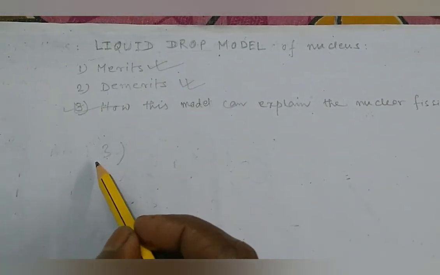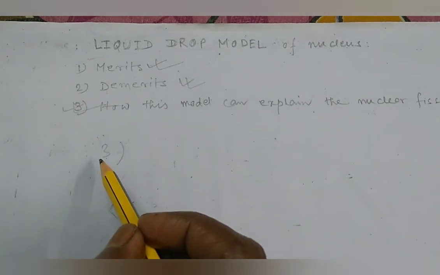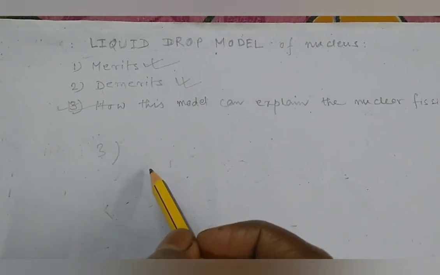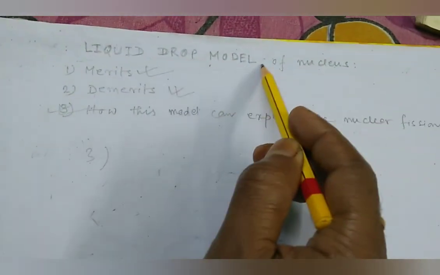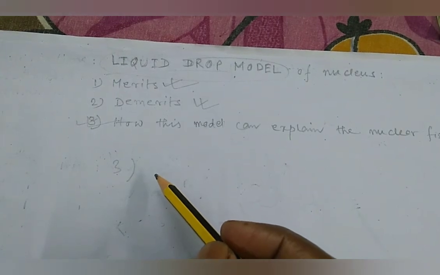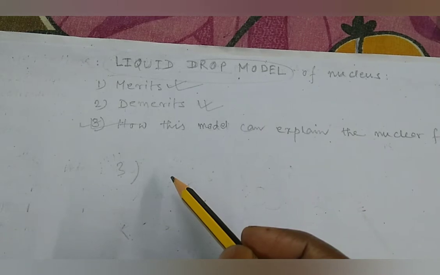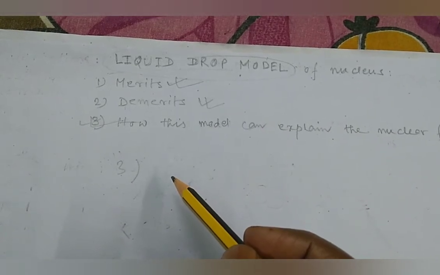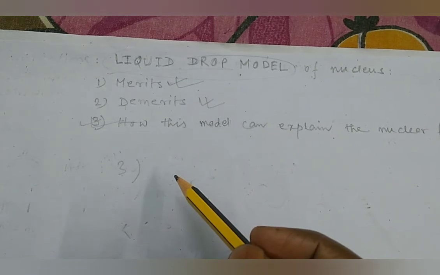Look, a liquid drop has a spherical shape due to surface tension. According to the liquid drop model, an excited liquid drop may oscillate in a number of ways.